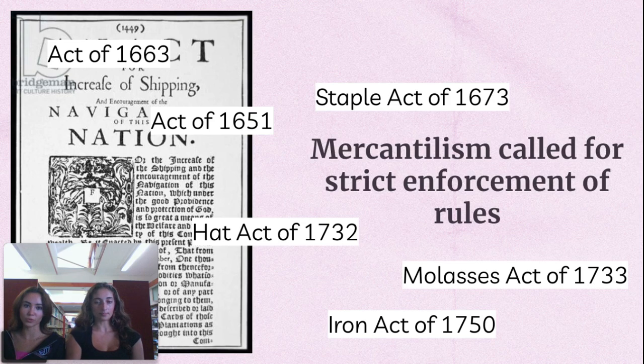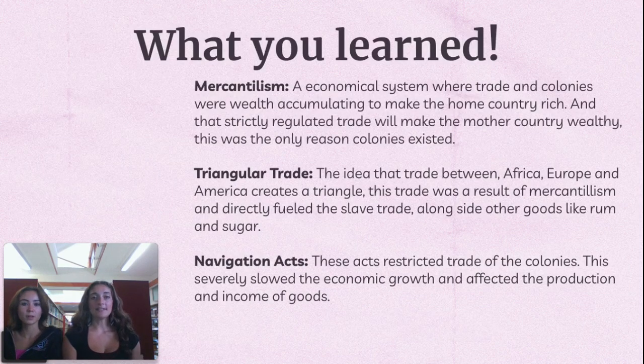So now let's go over everything that we learned and summarize what you'll need to know from this video. Mercantilism is an economic system where trade and colonies were wealth accumulating to make the home country rich, and strictly regulated trade will make the mother country very wealthy. This was the only reason the mother country thought for the colonies to exist. Triangular trade is the idea of trade between Africa, Europe, and America to create a triangle. This trade was the result of mercantilism and directly fueled the slave trade alongside other goods like rum and sugar.